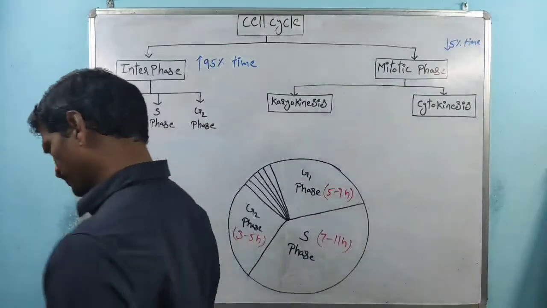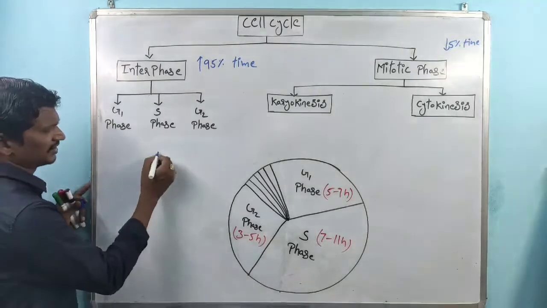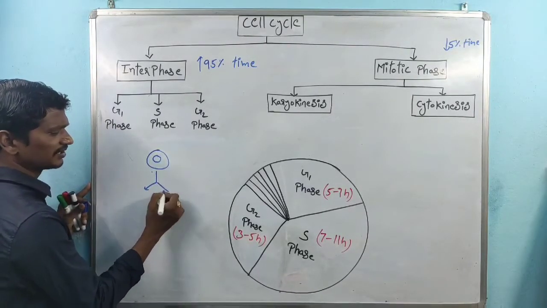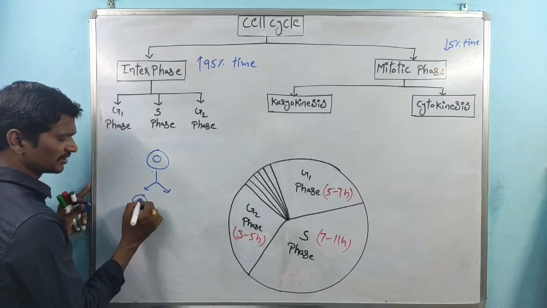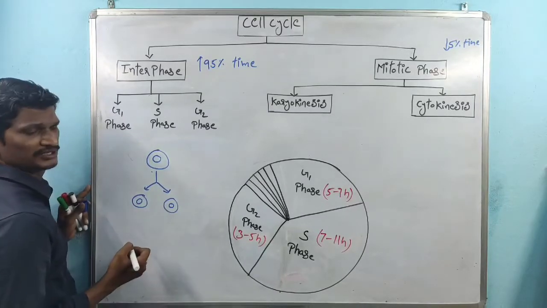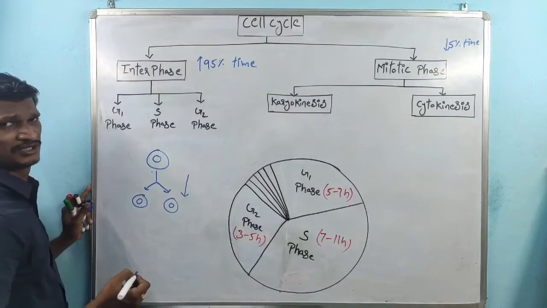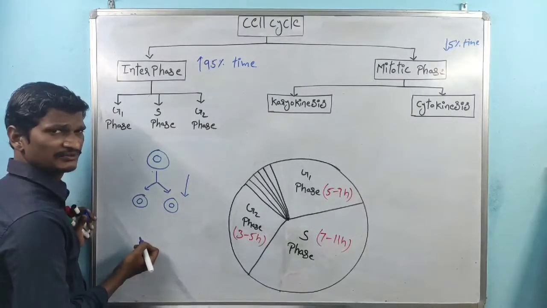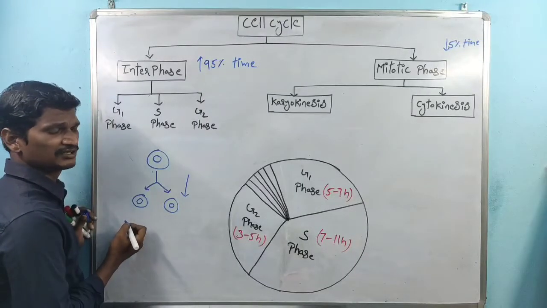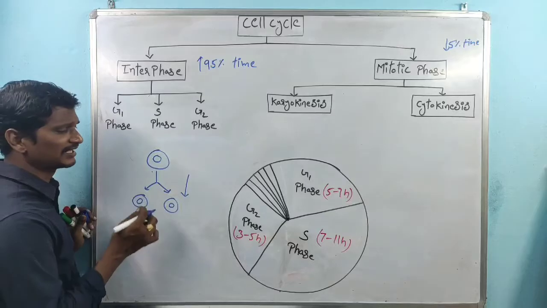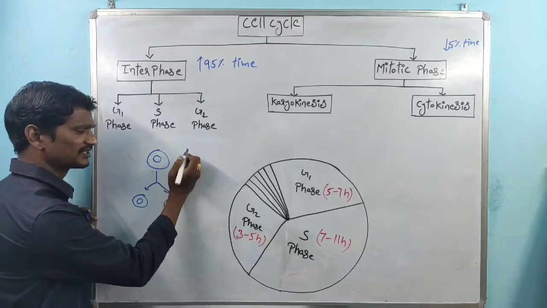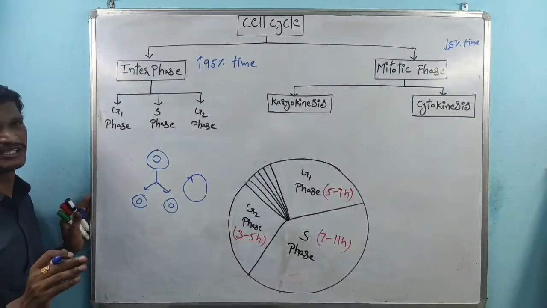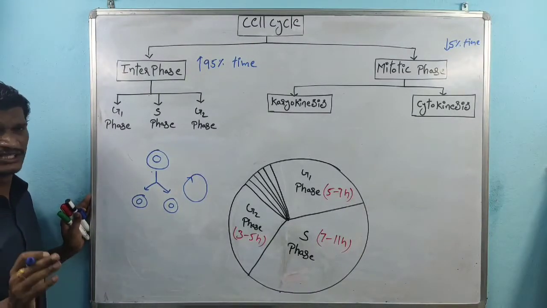See, the concept is, this is one cell, right? The cell is involved in the cell division process. So one cell produces two cells. So here cell cycle means during the cell division process, some of the events occur in a cyclic manner. So that's the reason why this is called cell cycle.